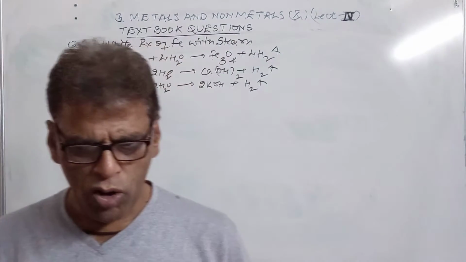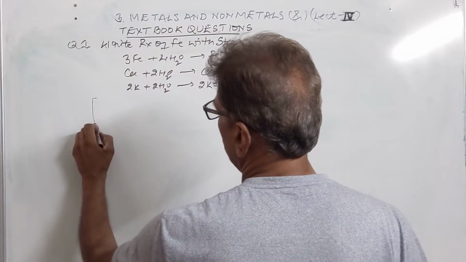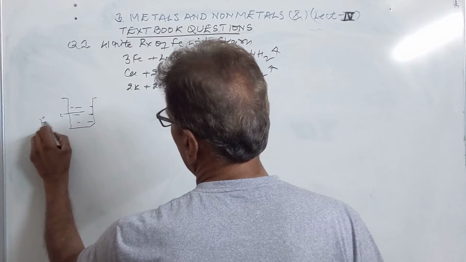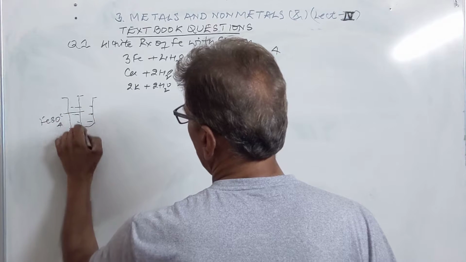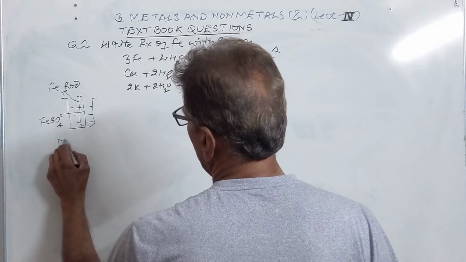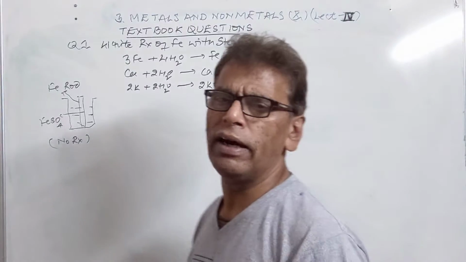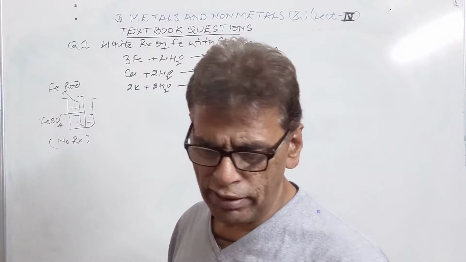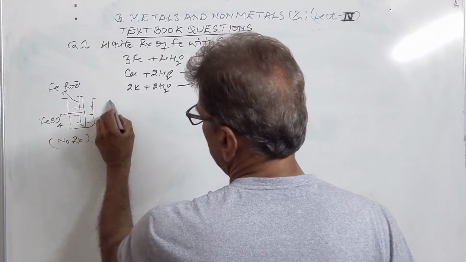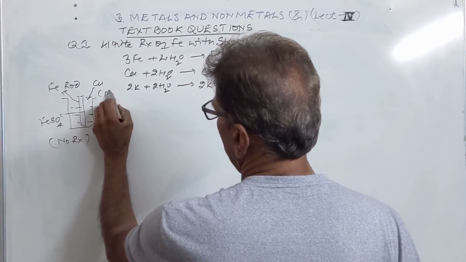Now how does iron react with iron sulfate? If you have an iron sulfate solution in one beaker, this is iron sulfate. It is added with an iron rod. So in this case, no reaction will take place. Whatever iron will go in the solution will come back again in the form of solid metal on the rod. Then if we add copper to this solution, to iron sulfate solution, no reaction again.